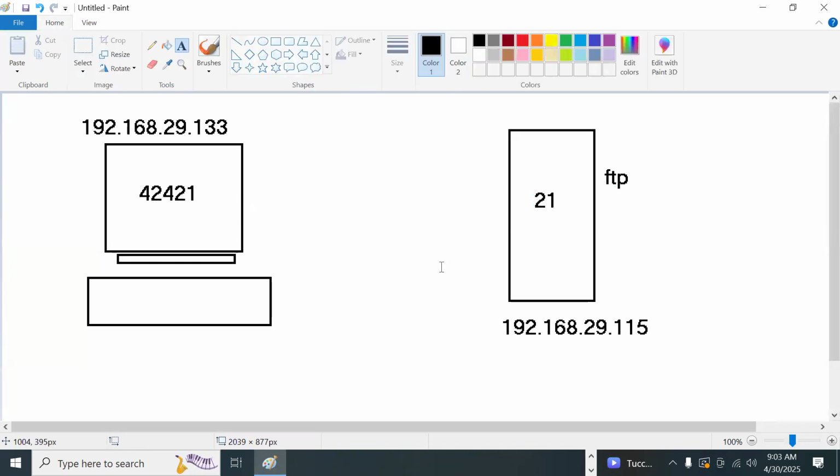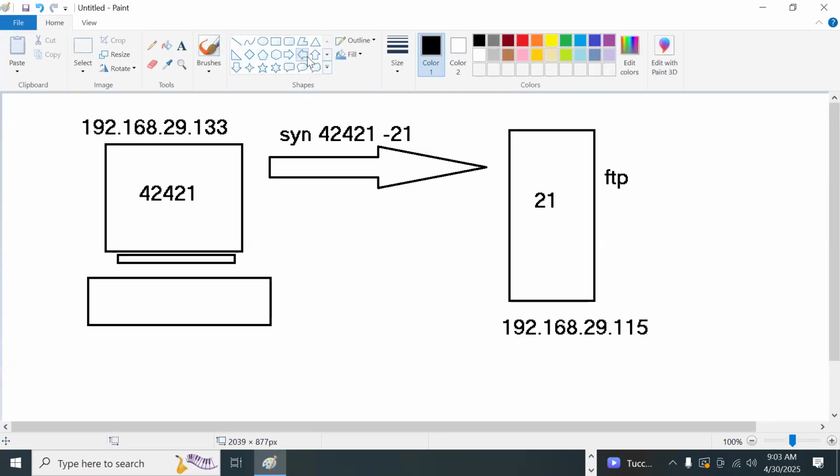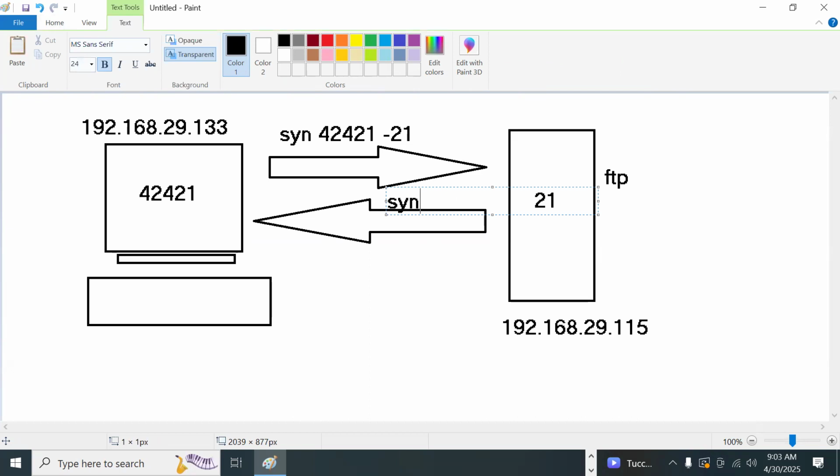21, correct? So the client will send the first request, which is a synchronize request, between port number 42421 and 21. If the port is open and a reply comes back, the server will send a synchronize and acknowledge message, according to the three-way handshake.